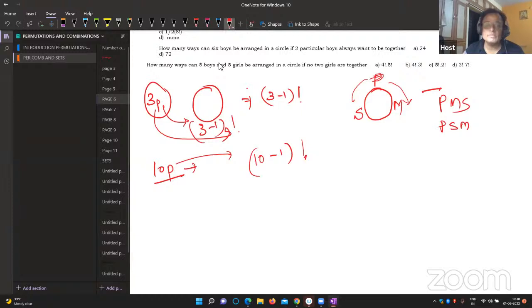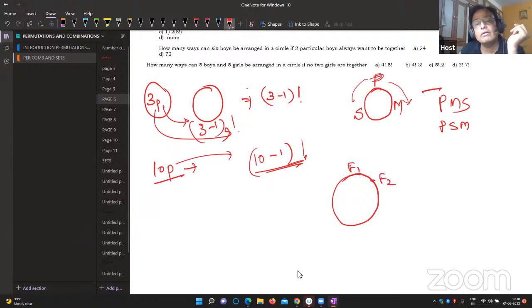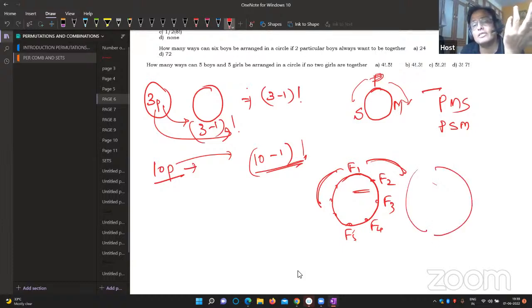Okay, that is completed. The second thing is, my dear children, in a garland that we are preparing: flower 1, flower 2, flower 3, flower 4, flower 5, flower 6. Here clockwise and anti-clockwise doesn't make any difference. Like ornaments, diamonds will be round, pearls. Remember, when clockwise and anti-clockwise doesn't make any difference. Sir, all are flowers only, sir. What is there in the garland? If you go clockwise or anti-clockwise, it doesn't make any difference.